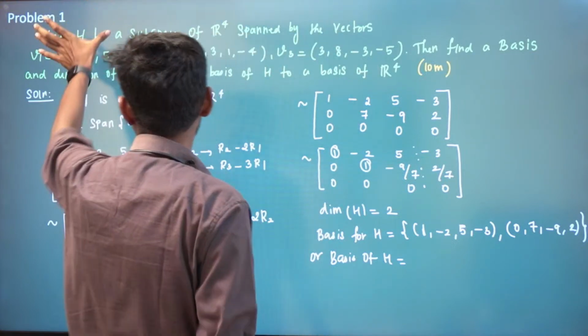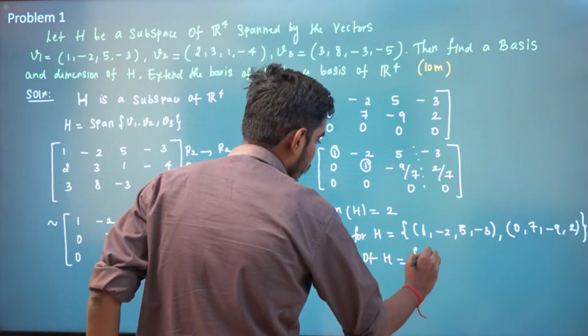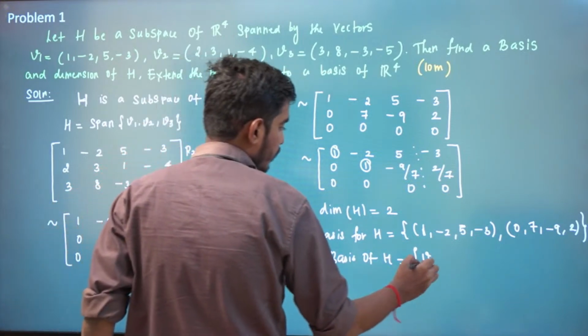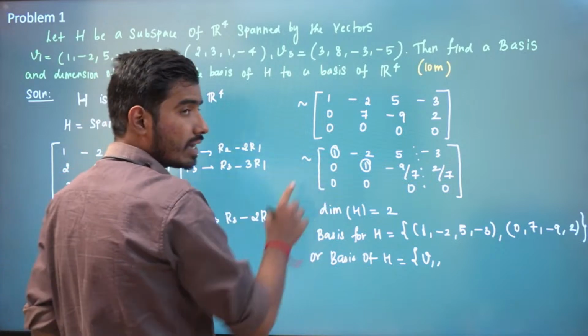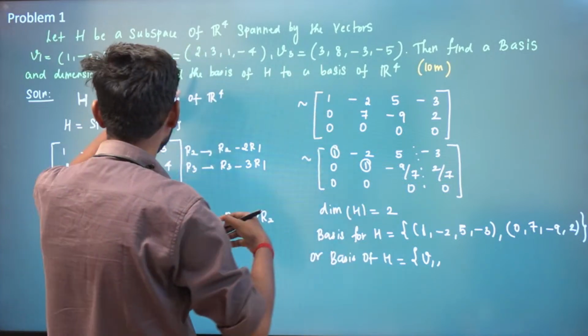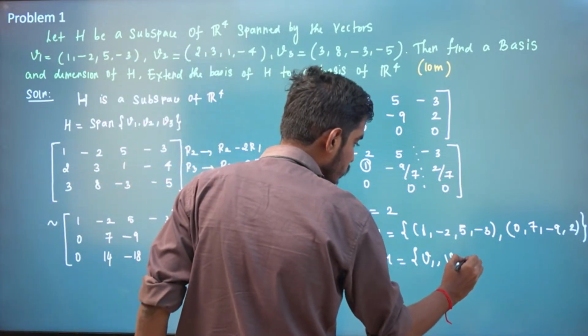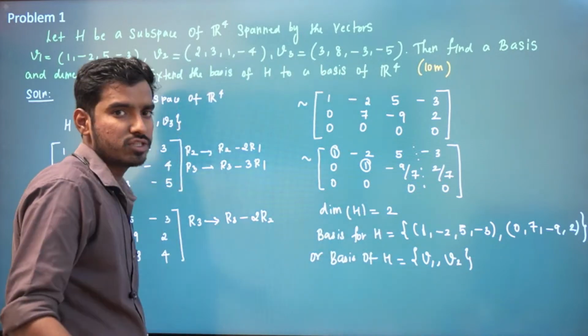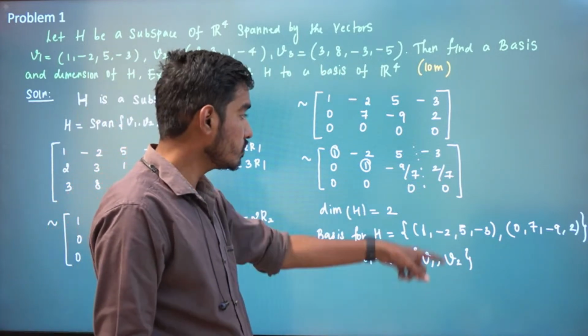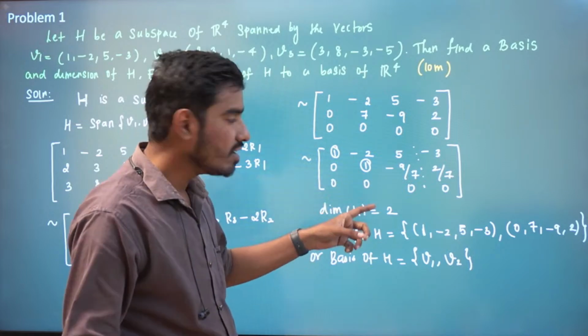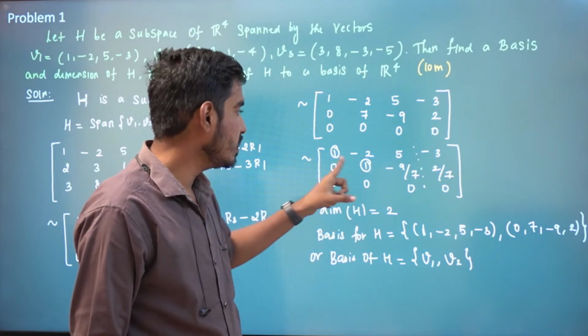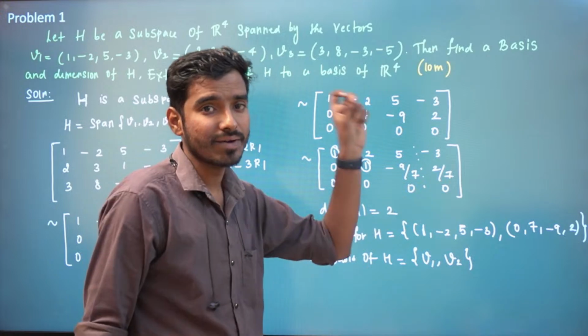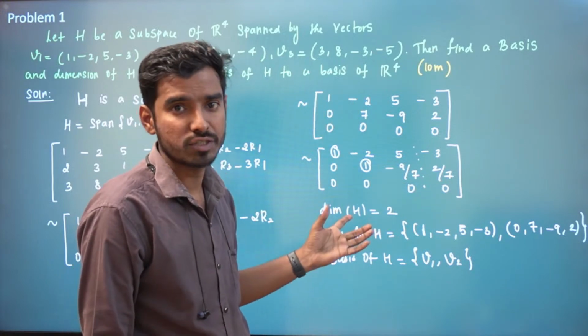What is our first vector? V1. And the second row also has a pivot element. What is our second vector? V2. These two also form a basis for H. These two vectors will also span H. Or 1, minus 2, 5, minus 3, 0, 1, minus 9 by 7, 2 by 7. This will also form a basis for H.